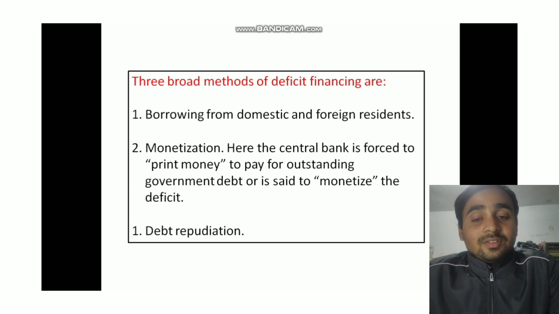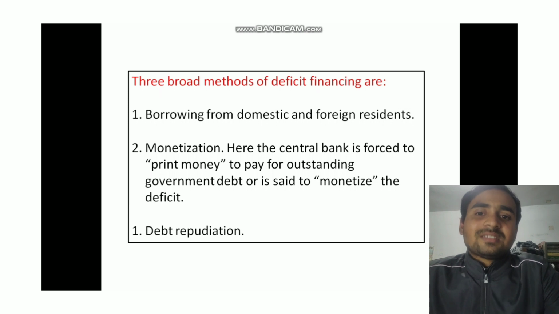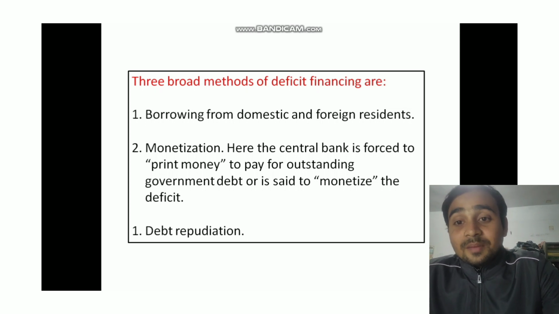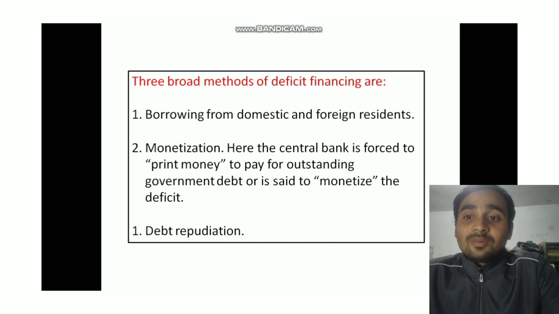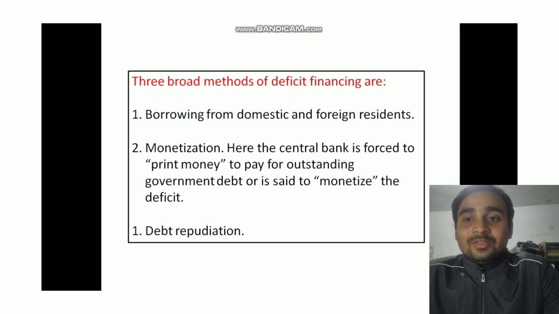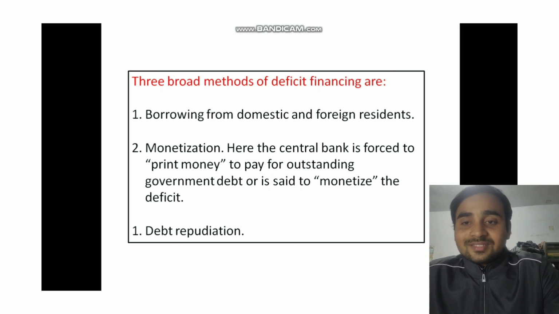So now we'll discuss the third method, which is called debt repudiation, right? So what is debt repudiation? Debt repudiation is a serious step. It's like saying we can't pay back what we owe. When a government does debt repudiation, it means it's not able or willing to pay back the money it borrowed. It's like admitting that the debt is too much to handle. So we know the methods of deficit financing. Now we will look at two crucial assumptions underlying the NSI in the next slide.